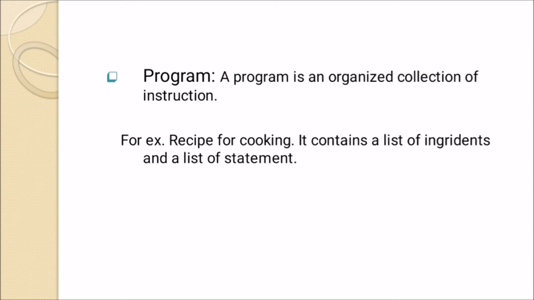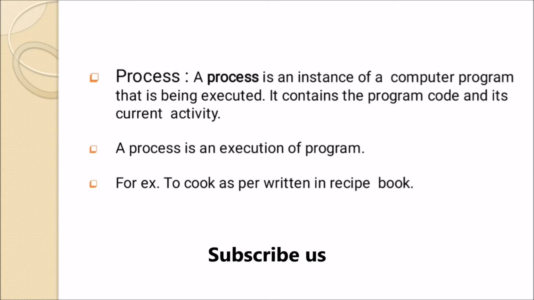So first we saw what is program, and after that we discuss what is the process. A program is an organized collection of instruction. For example, a recipe for cooking contains a list of ingredients and a list of statements. Now what is process? A process is an instance of a computer program that is being executed.